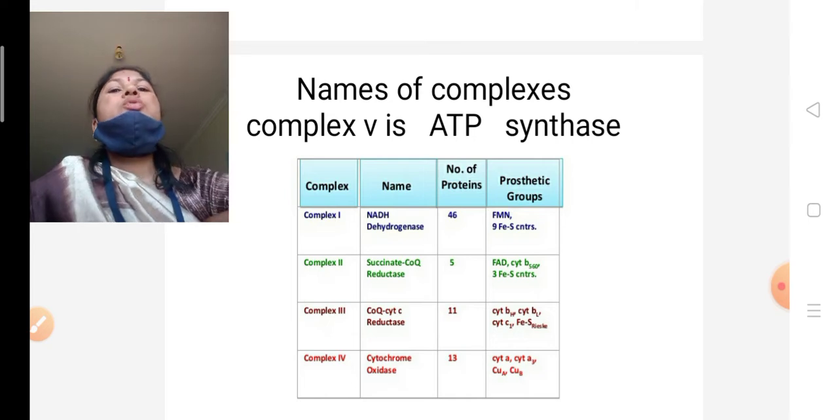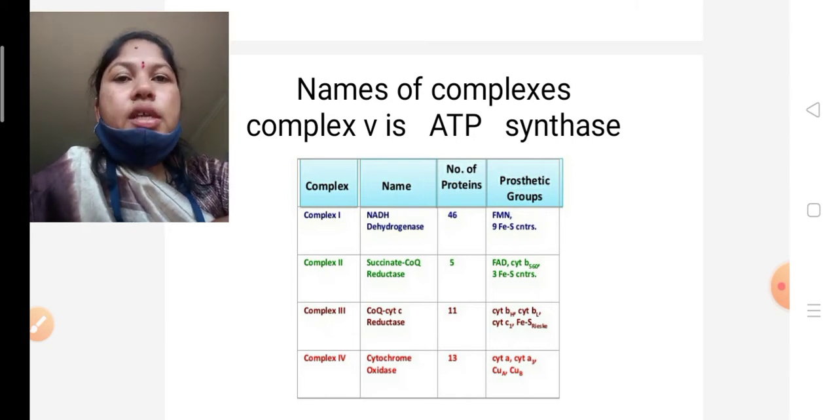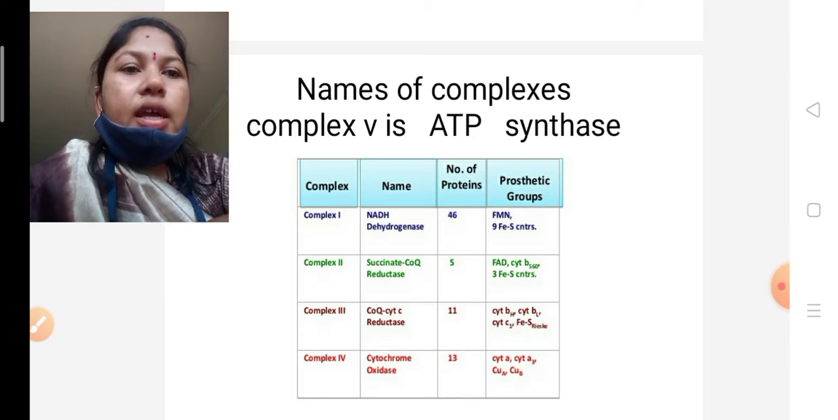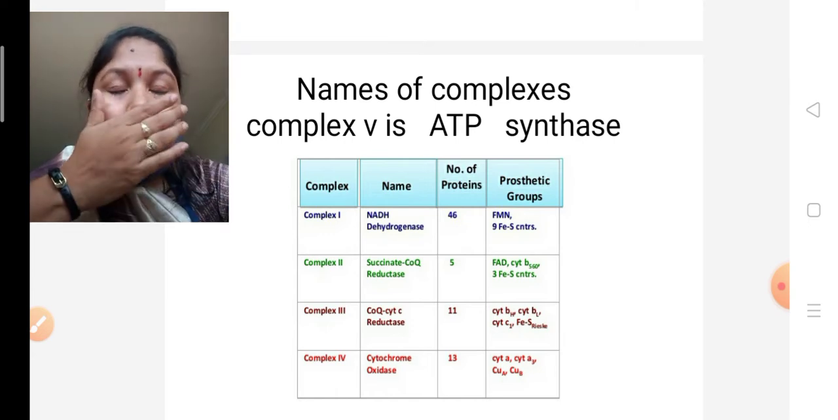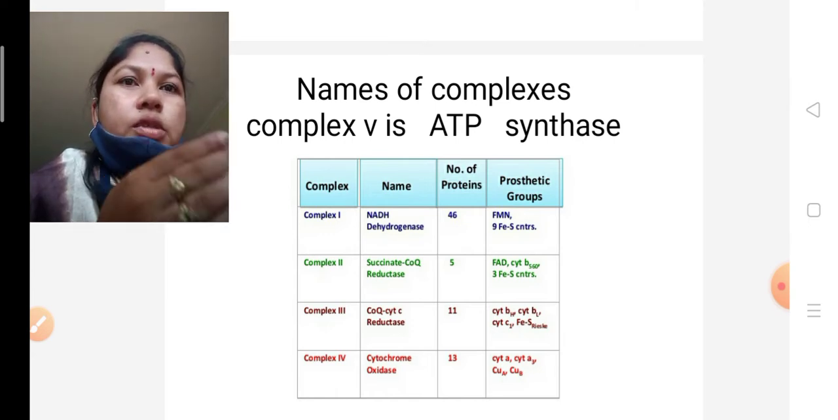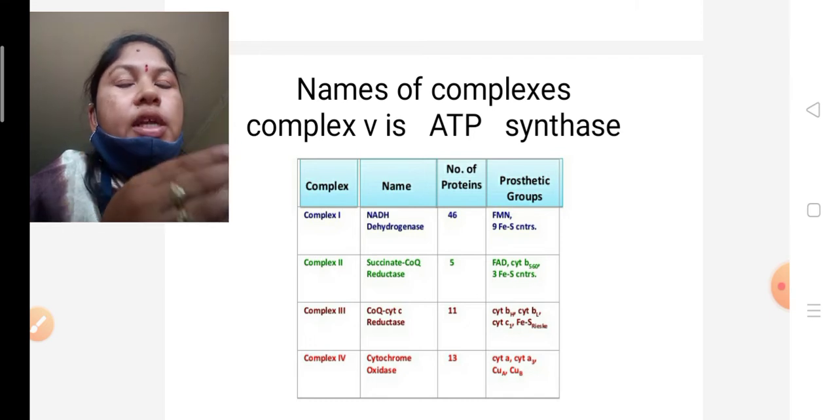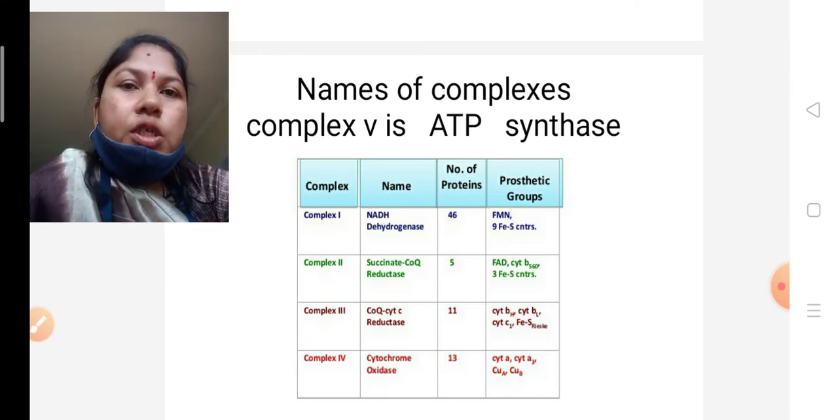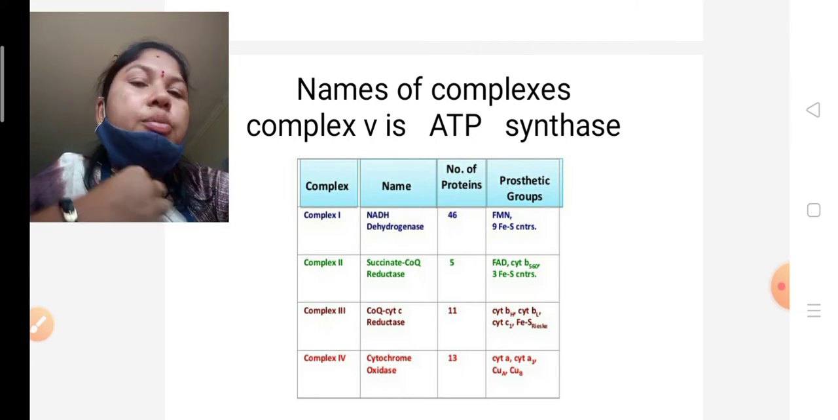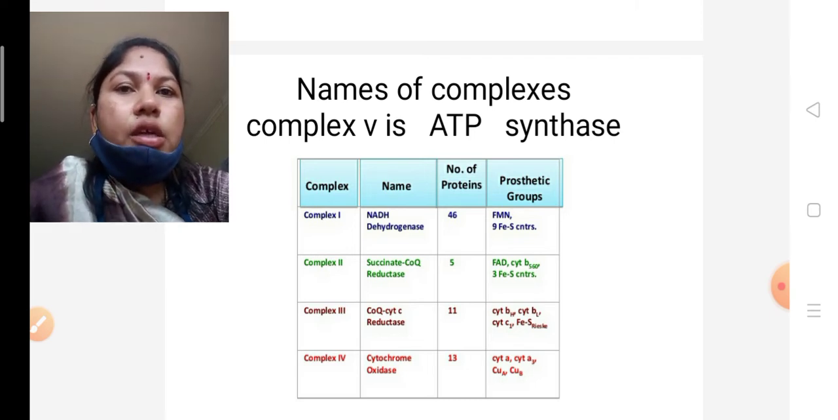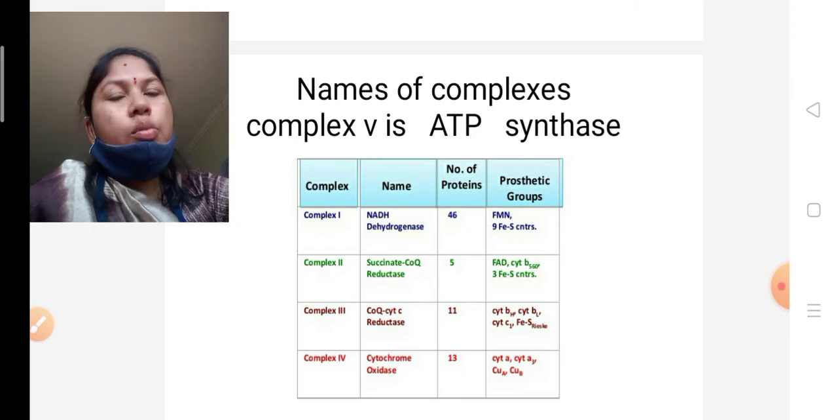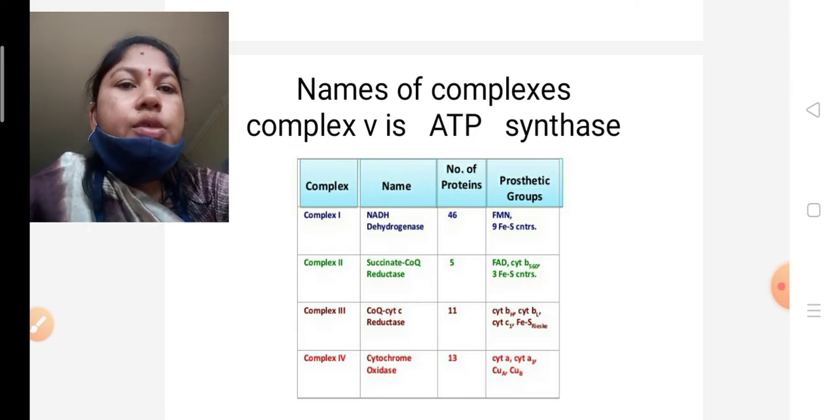Okay, complex 2 has the name succinate dehydrogenase. That also has FAD. In the Krebs cycle, from succinic acid to fumaric acid formation, the FADH2 molecule is produced. With the help of that FADH2 molecule, here the protons are produced. Okay, in complex 2 FAD and again iron sulfur proteins are there. Complex 1 also has an iron sulfur protein, as well as complex 2.